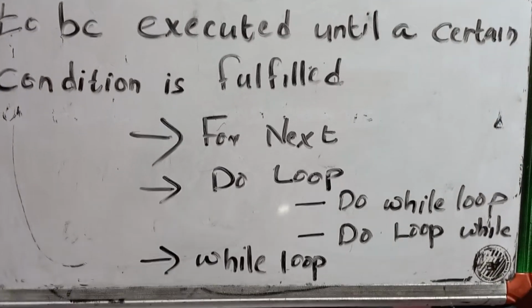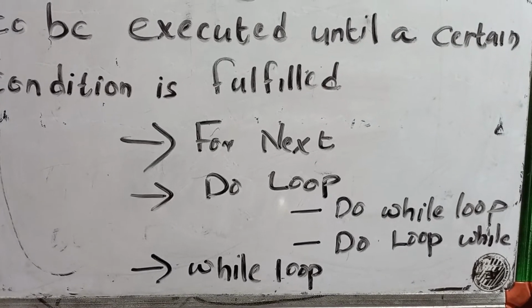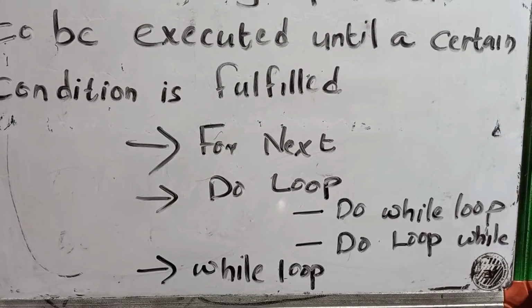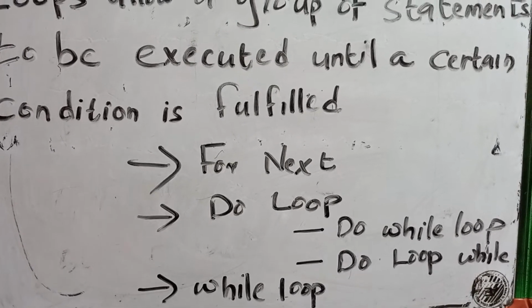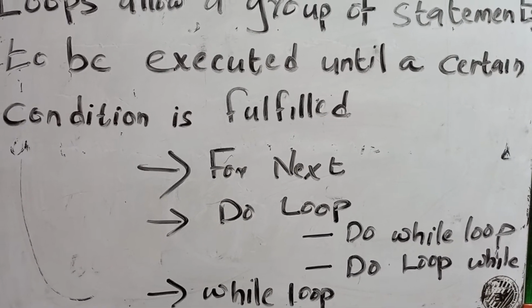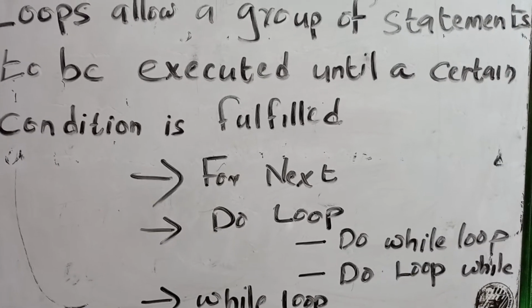And actually we are having 3 types of loops. The first one is for next, second one is do loop, and the third one is while loop. In this video I am telling only regarding the for next, and the next 2 we can discuss in the next video. Okay, are you ready?